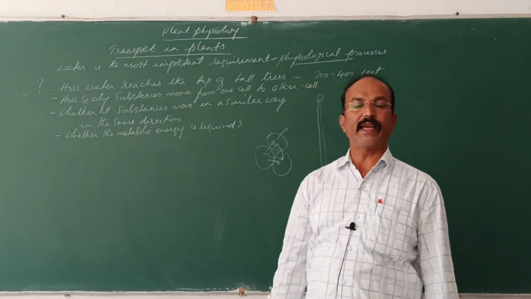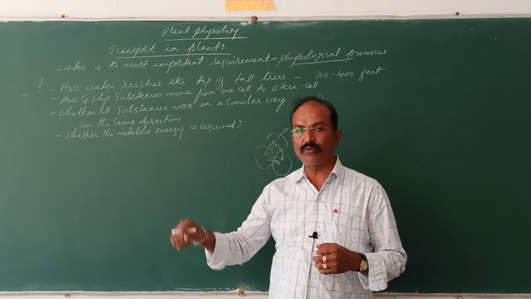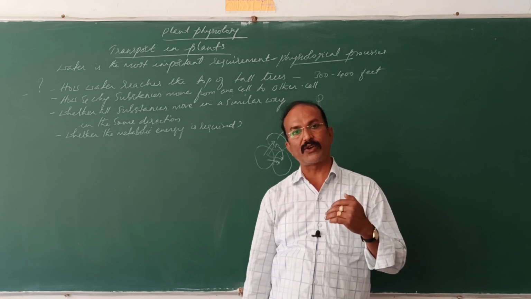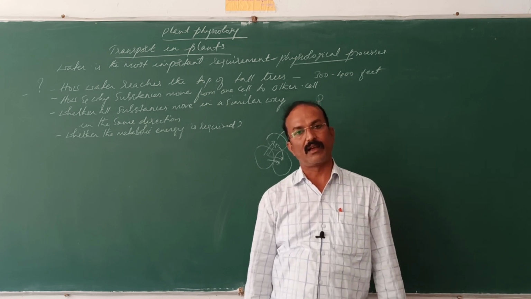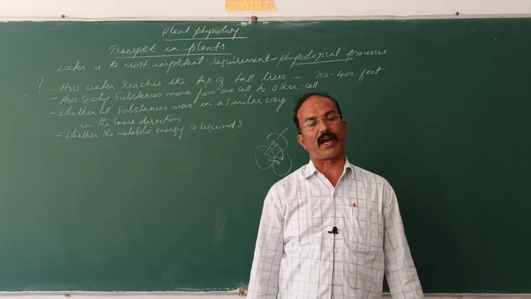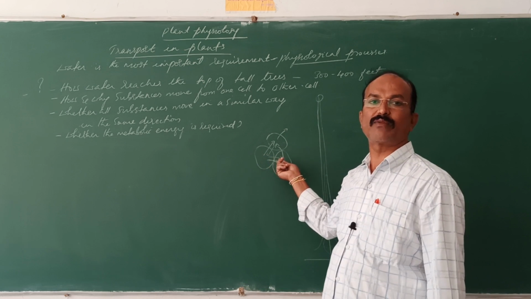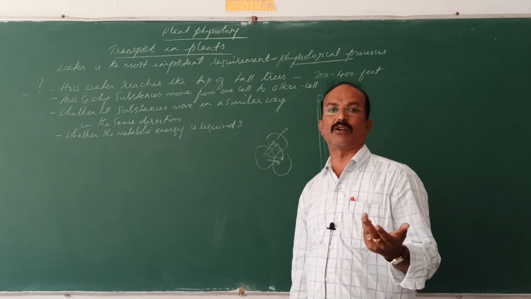Metabolic energy is the energy that is released during the breaking of food materials, and these energies are utilized for various metabolic activities within the cell or within the plant body. For the movement of these substances, are these metabolic energies required or not?